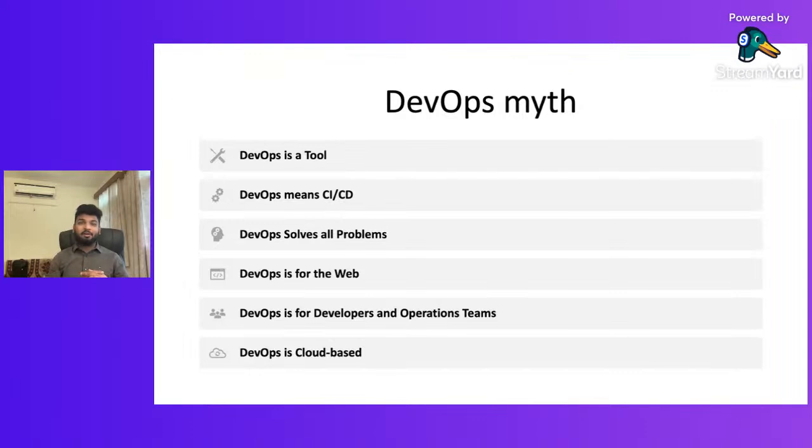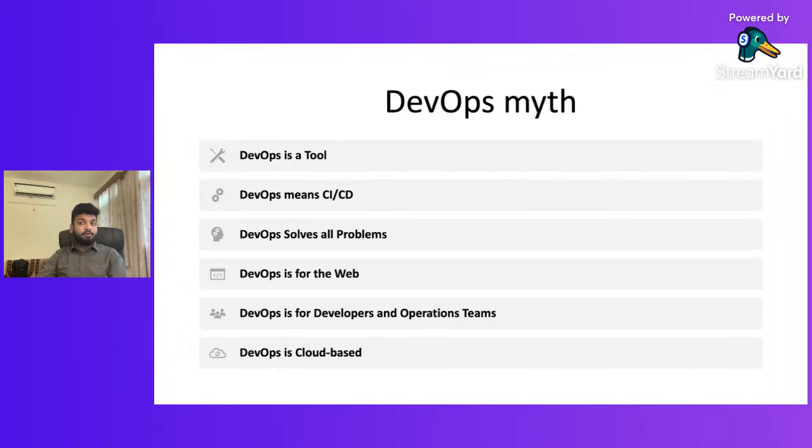DevOps means CI/CD. We talked a bit about CI/CD: continuous integration and continuous deployment or delivery. No, CI/CD is a part of DevOps. DevOps is not completely CI/CD. DevOps can solve all the problems. No, again, DevOps can't solve all the problems of an engineer or software development, but it can help you make your software development easy and efficient.